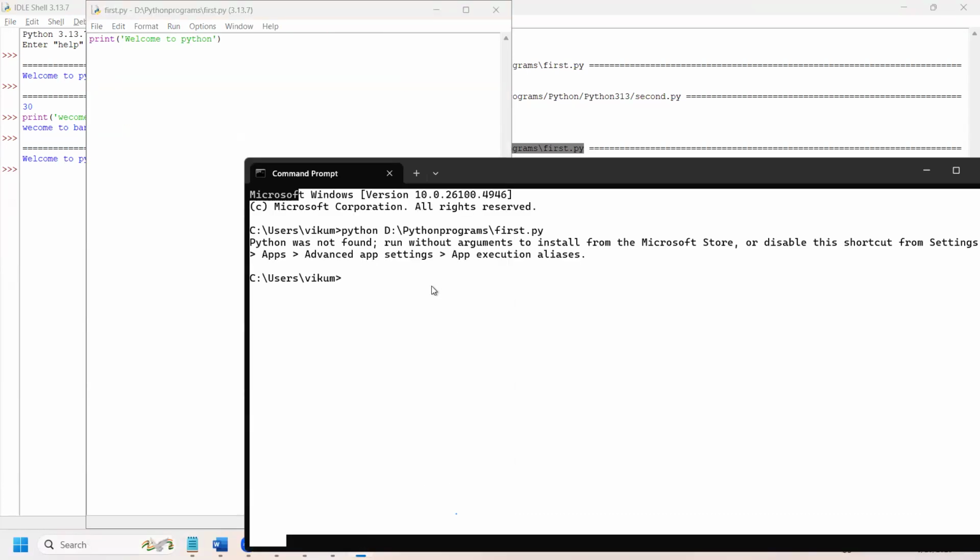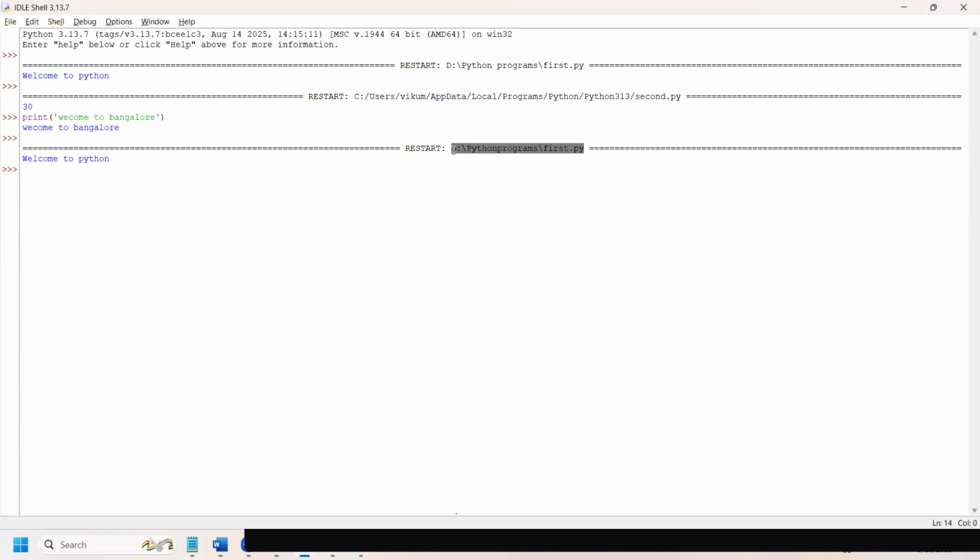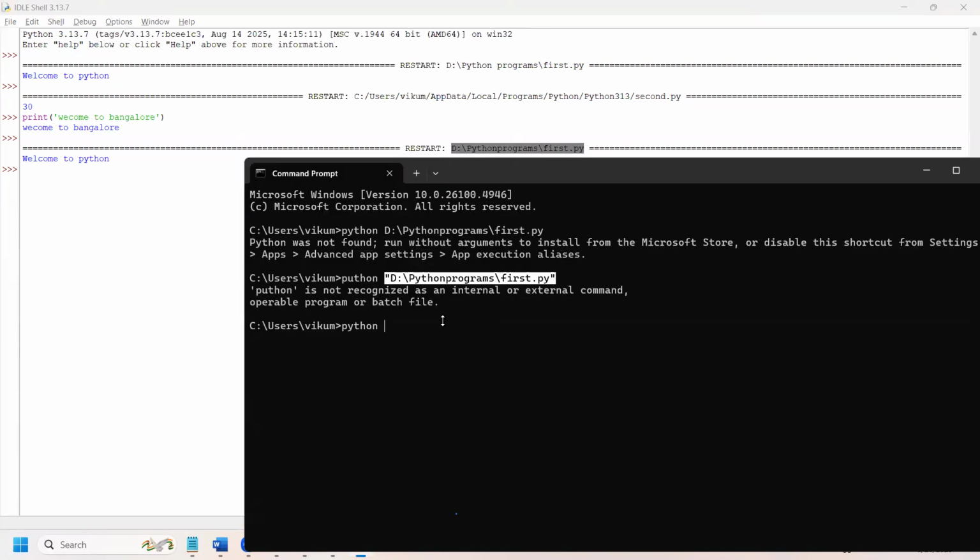Maybe I forgot this option. And also copy and paste this, Control C.